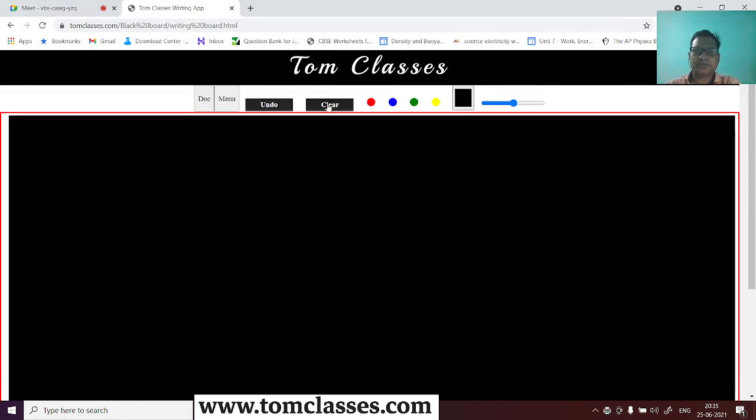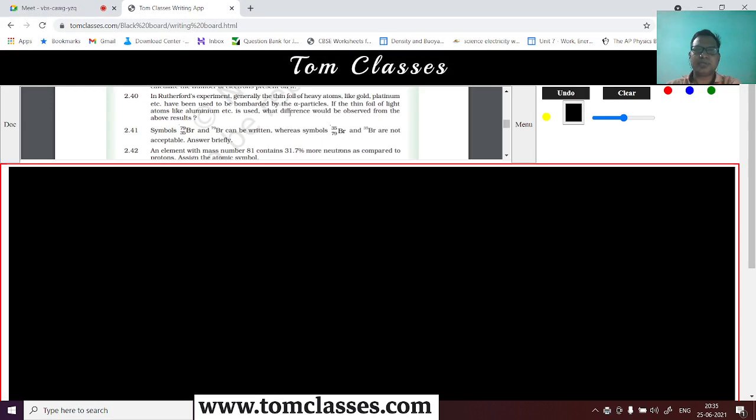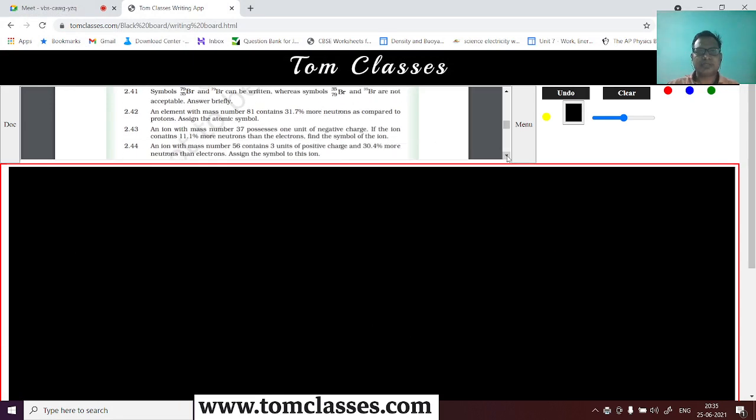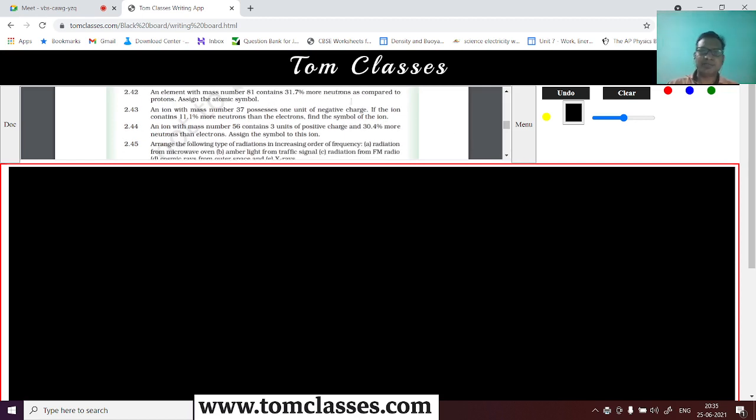Then let me clear this and let me look at the next question. What is the next question? It says that an element with mass number 81 contains 31.7% more neutrons, right?